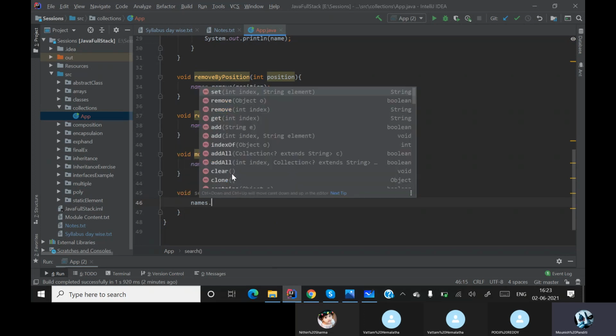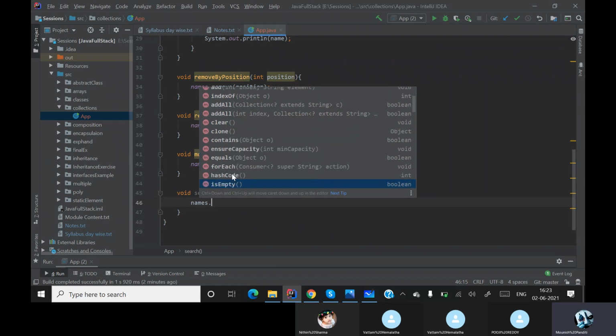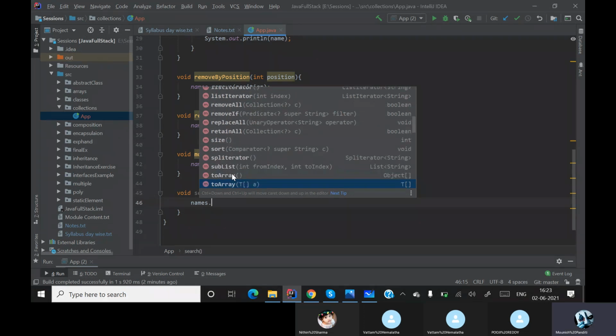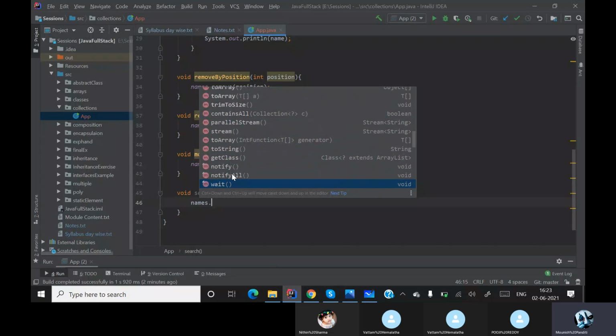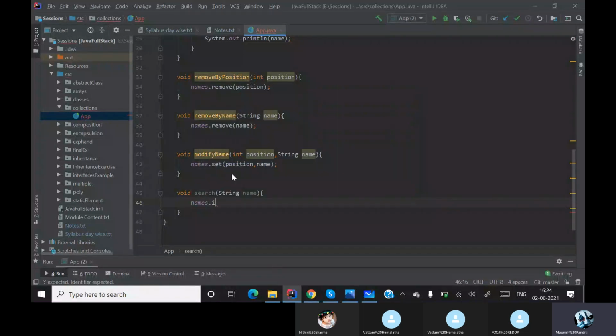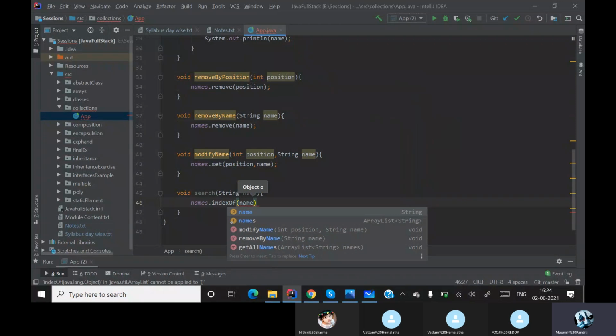Names dot. So what should it do? How can I search? Is there a method called search? Let's see. Size, separator, sublist. No, I'm not having any method called search. So instead of that, what I'll do is I'll take up a method called indexOf and I'll pass this.